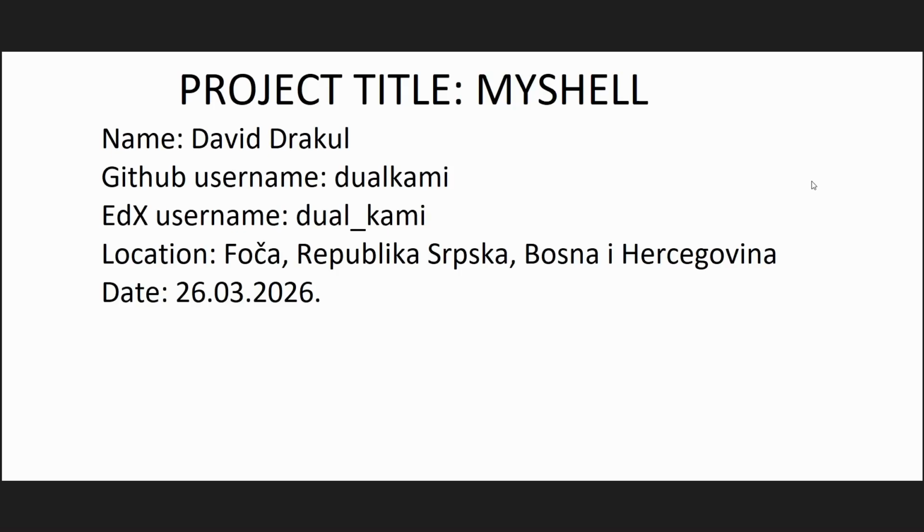Hi guys, my name is David Rakul and today I'll be presenting to you my final project for CS50, which is called myshell and is basically an implementation of bash itself with its basic functions, but also the most important ones. So my project itself is able to handle built-in functions such as getting lists, getting paths, changing directories, and echoes. It also has the ability to handle quotes, so it can differentiate consecutive spaces that are in quotes from the ones outside. Also has the ability to handle multiple pipes, as well as the ability to handle multiple redirections and the combination of both.